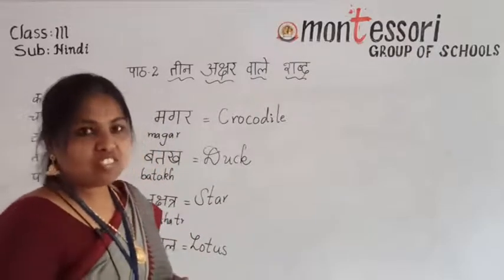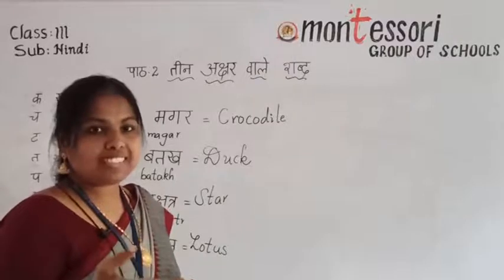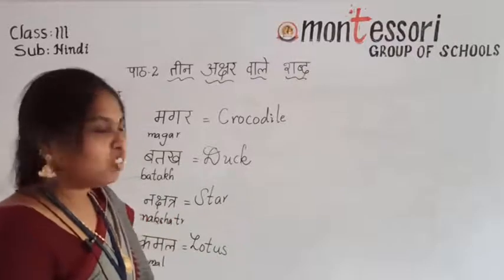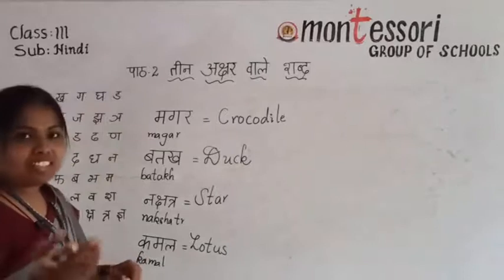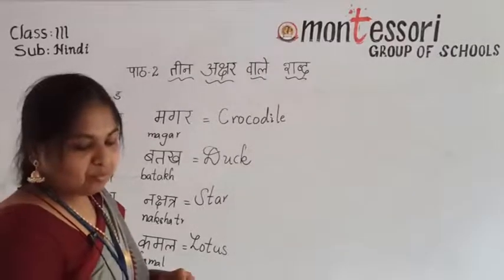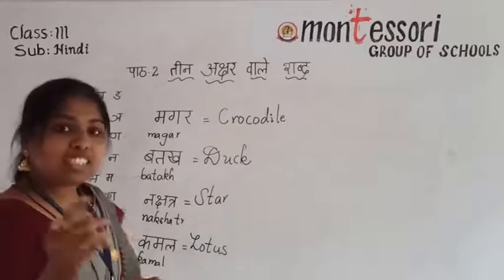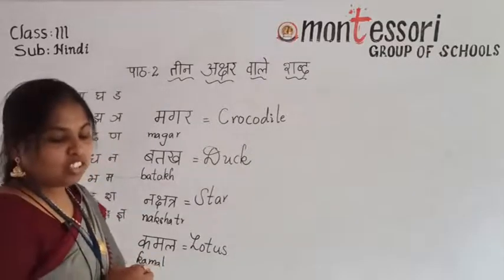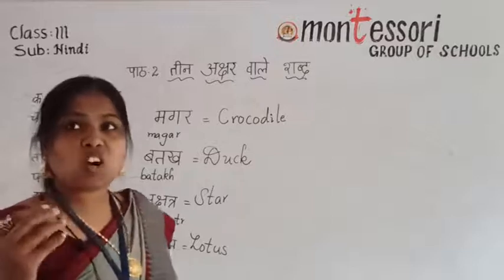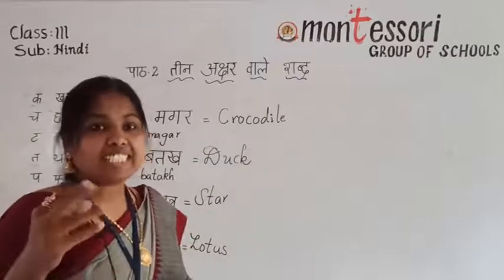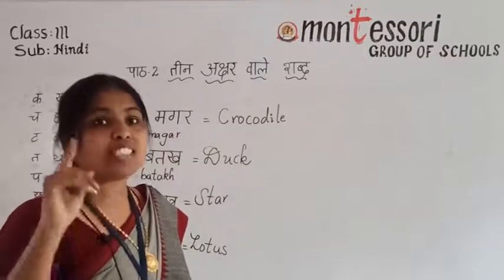We can see pink lotuses and white lotuses in the market. And the lotus stem is also useful to us. North Indians eat that lotus stem.